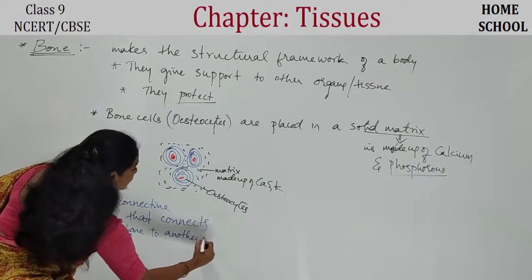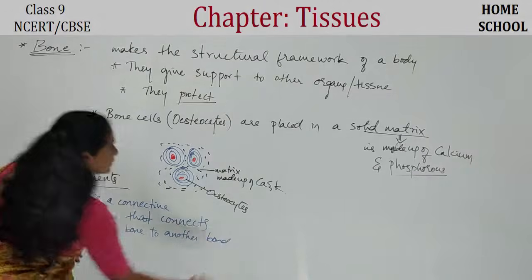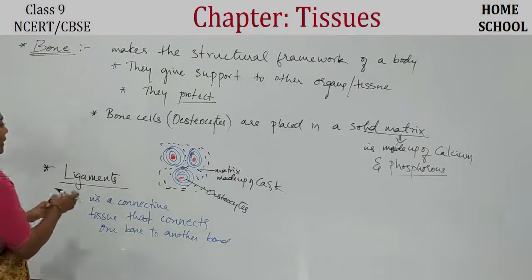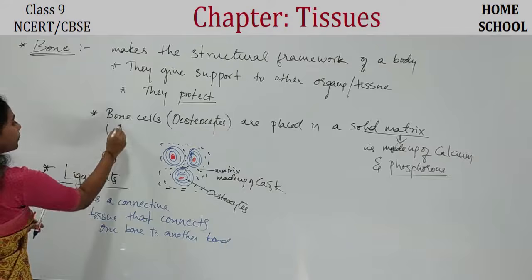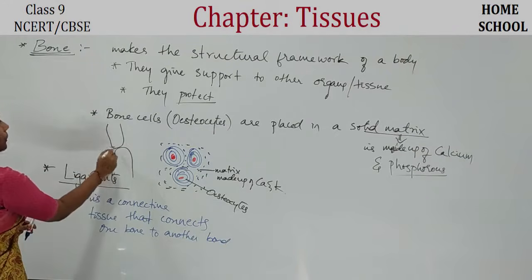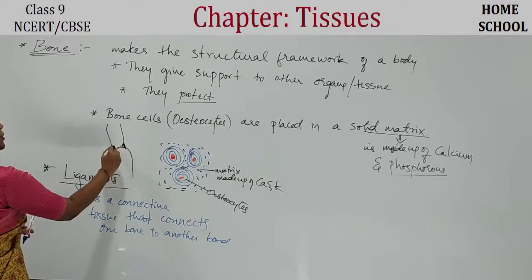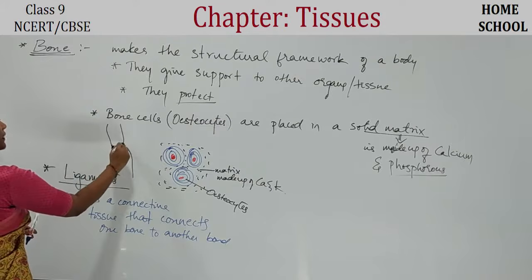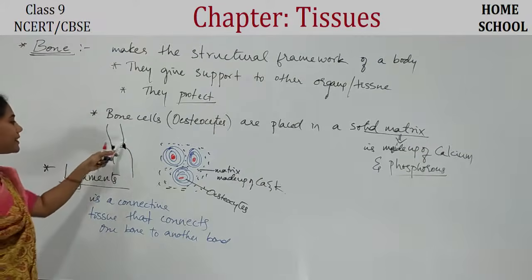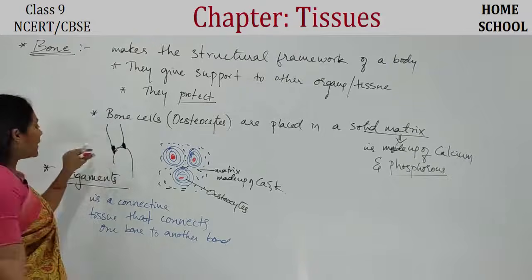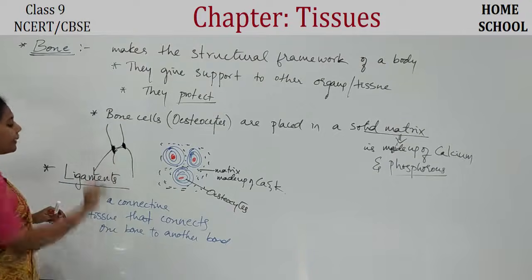Ligament connects one bone to another bone. Say for example, this is one bone, and this is another bone. Both the bones are connected with ligaments. There is one more small structure, this is also a connective tissue. There are so many cells embedded in the matrix. So this is what we call ligaments.